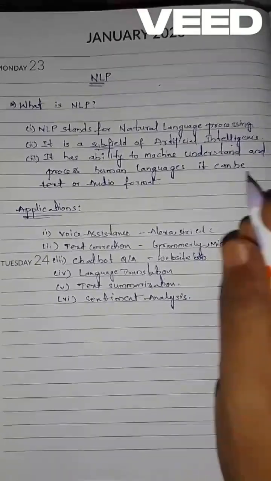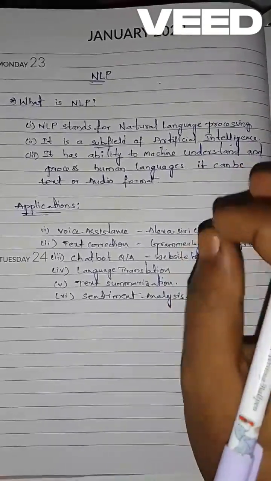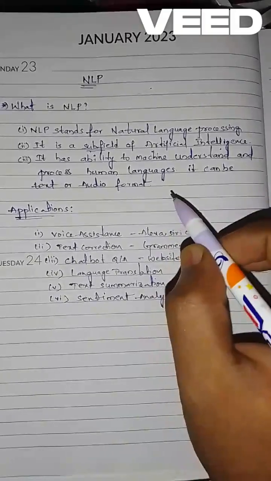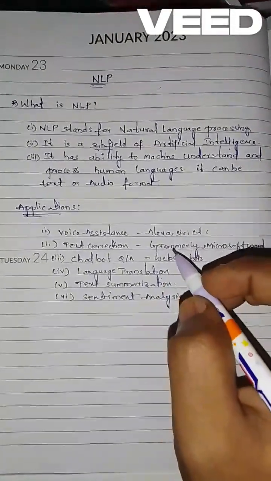Okay, and overall, it is the ability of machines to understand and process human language, it can be text or audio format. Okay, these are the applications. And there are many other applications,